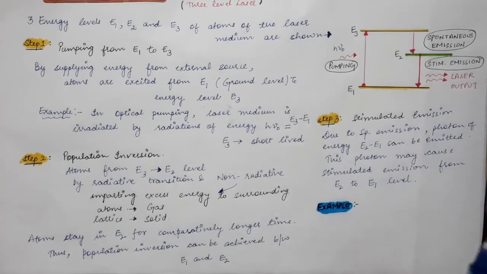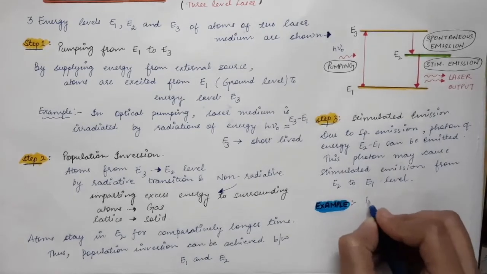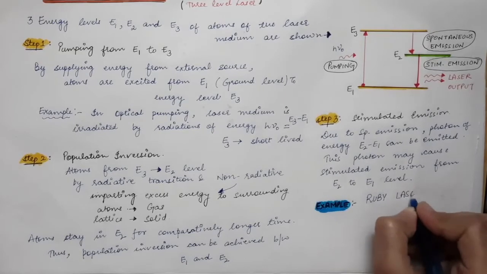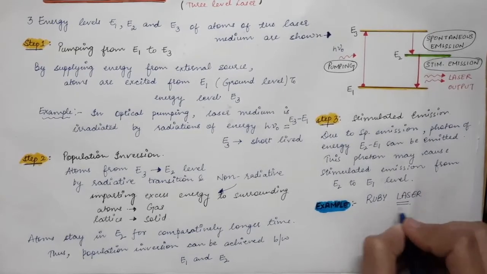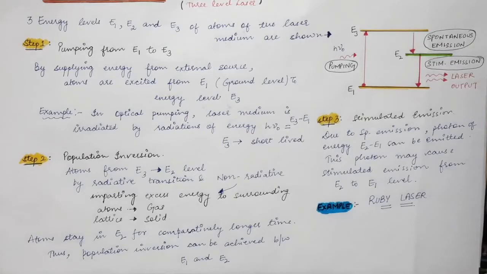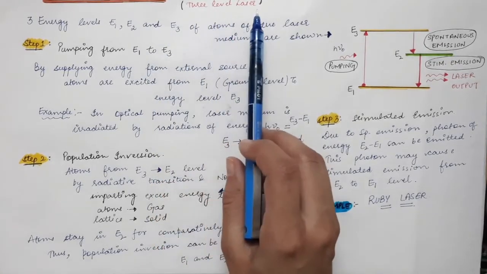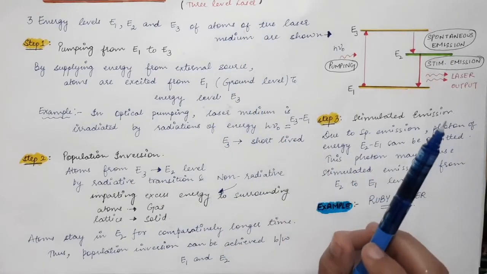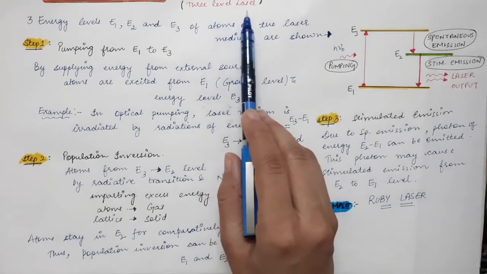An example of a 3-level laser is the ruby laser, the laser which was first invented by Theodore Maiman. In the next lecture, we will discuss the 4-level pumping scheme, or 4-level laser, and we will also see what the advantages of a 4-level laser over a 3-level laser are.